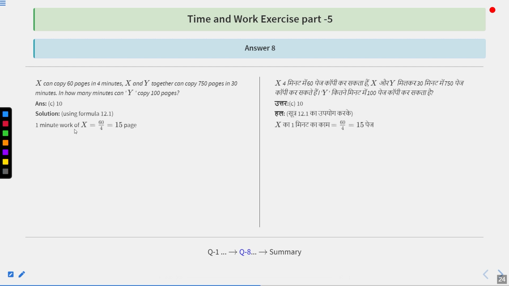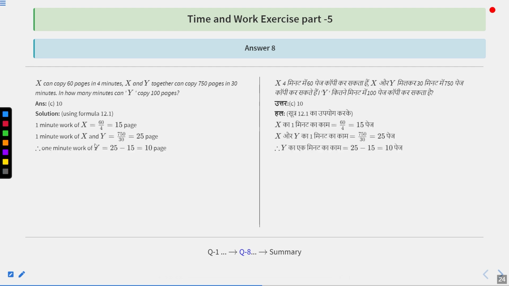So 1 minute work of X is how much? 60 upon 4, that is 15 pages, because he was copying 60 pages in 4 minutes. That means in 1 minute he must have been copying 60 upon 4, that is 15 pages. X and Y together can copy 750 pages in 30 minutes. Therefore, X and Y in 1 minute together will copy how many pages? 750 upon 30, that is 25 pages.